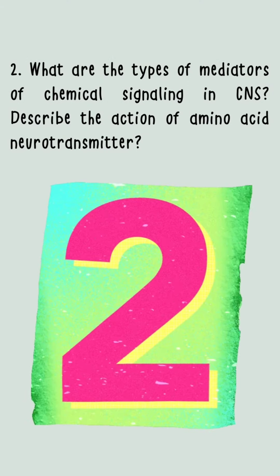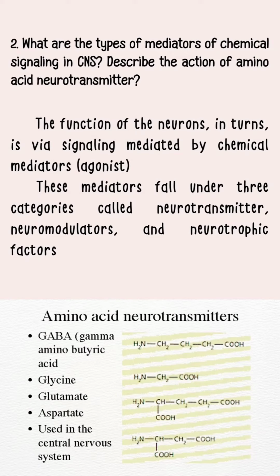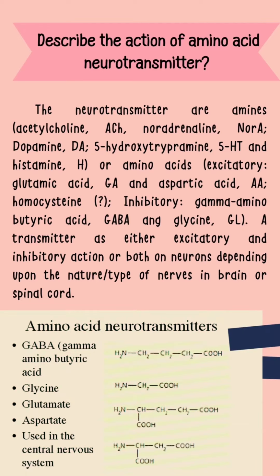Number 2. These mediators fall under 3 categories called neurotransmitters, neuromodulators, and neurotrophic factors. The neurotransmitters are amines and amino acids. A transmitter has either an excitatory or inhibitory action, or both, on neurons depending upon its nature.